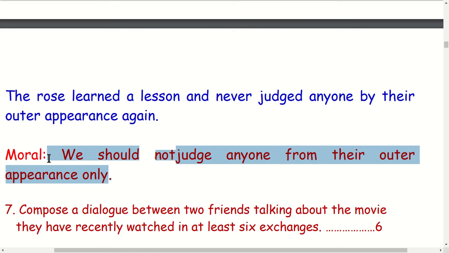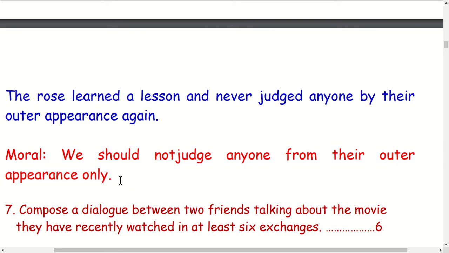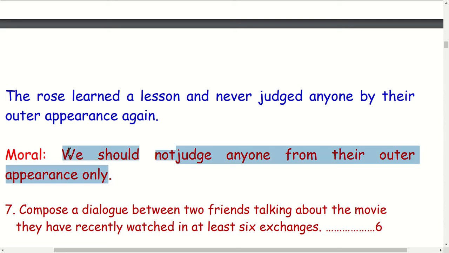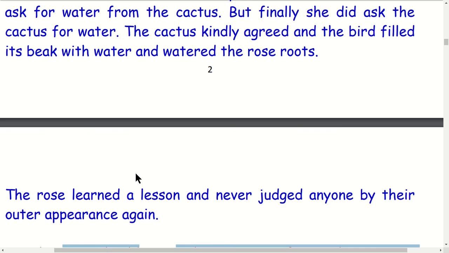We should not judge from somebody's appearance. Something may be less beautiful, something's appearance may not be beautiful, but we should not judge anything by its outer appearance. We should understand its importance, what is inside, without understanding the inner quality of anybody or any person. We should not criticize it. That is the moral of the story here. Okay, this is the story.